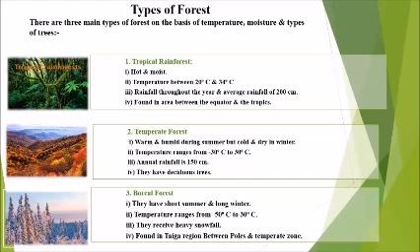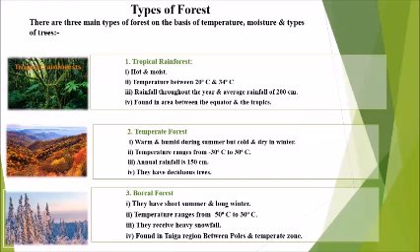Second type of forest is temperate forest. The climate of these forests is warm and humid during summer but cold and dry in winters. The temperature ranges from minus 30 degrees Celsius to 30 degrees Celsius. Annual rainfall is 150 centimeter. They have deciduous trees because they shed their leaves in the autumn and the leaves again grow in the spring season.